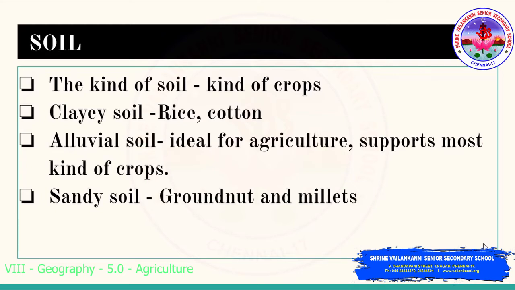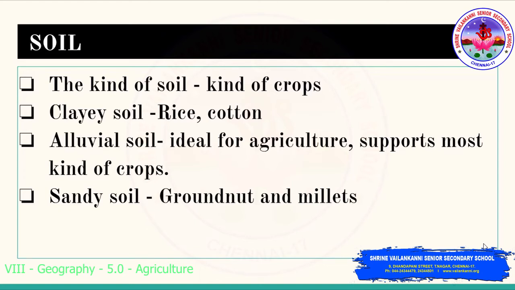The next one is the alluvial soil. Alluvial soil is rich in alluvium, and it is always termed fertile alluvial soil. This particular soil is ideal for agriculture. Actually, alluvial soil is found all over the river banks. Therefore, most of the river banks are heavily cultivated all around the world.